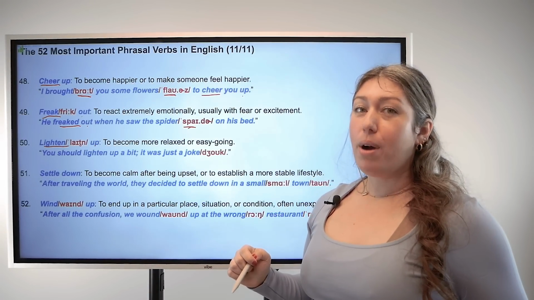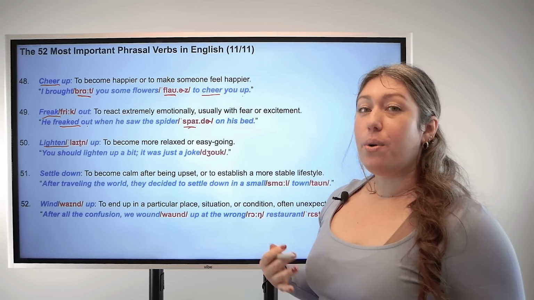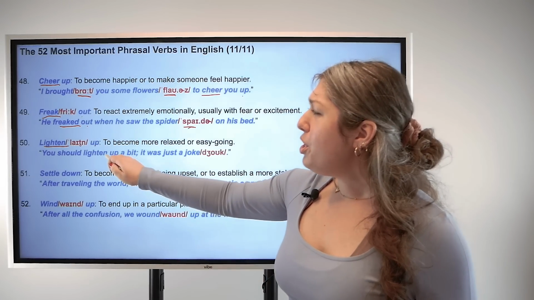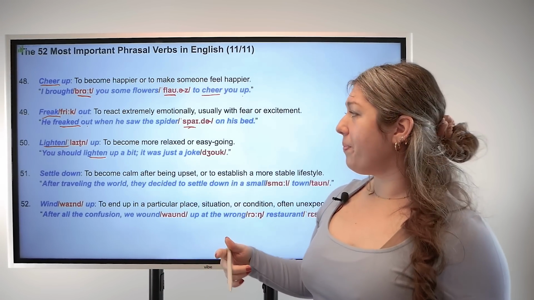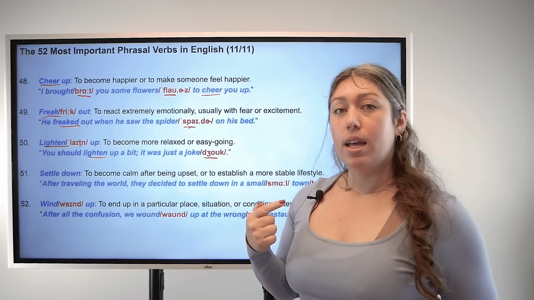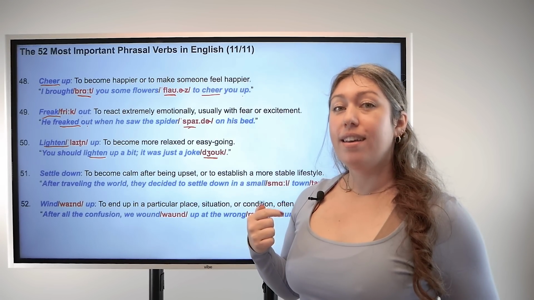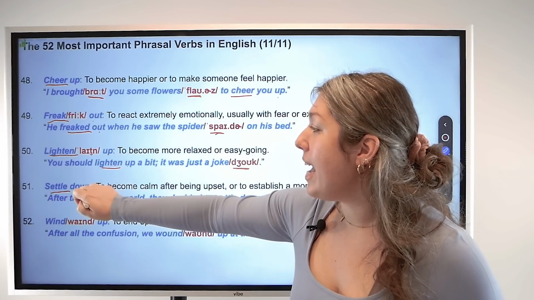Number 50, lighten up. Base verb lighten, particle up. This means to become more relaxed or easygoing. For example, you should lighten up a bit. It was just a joke. And be careful here with pronunciation. Joke, joke. Good.